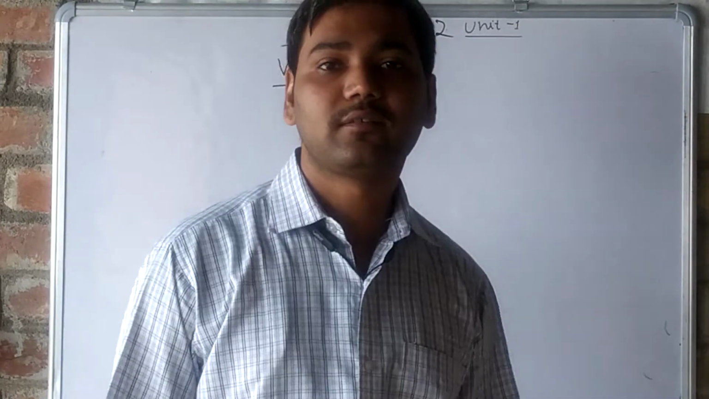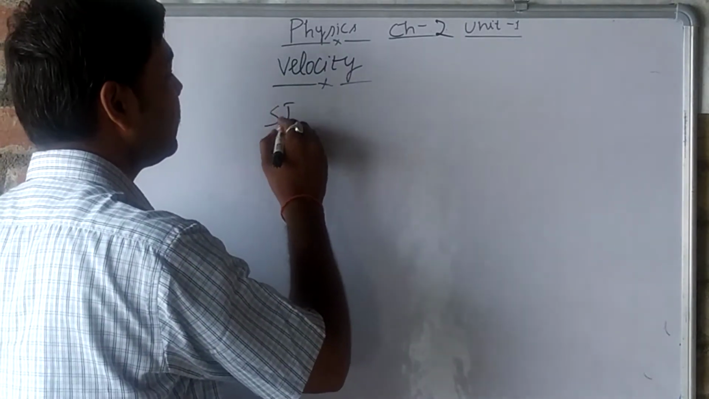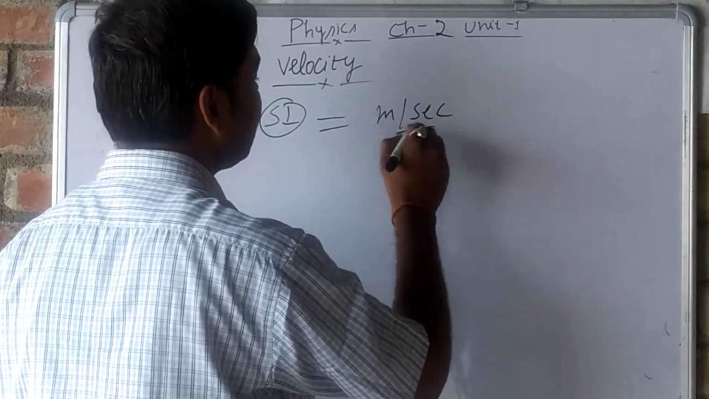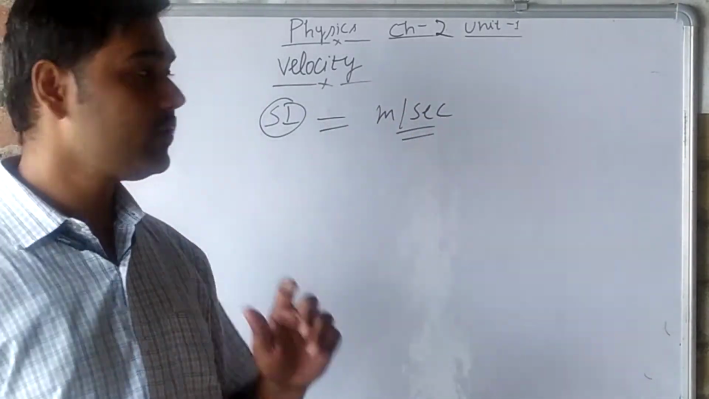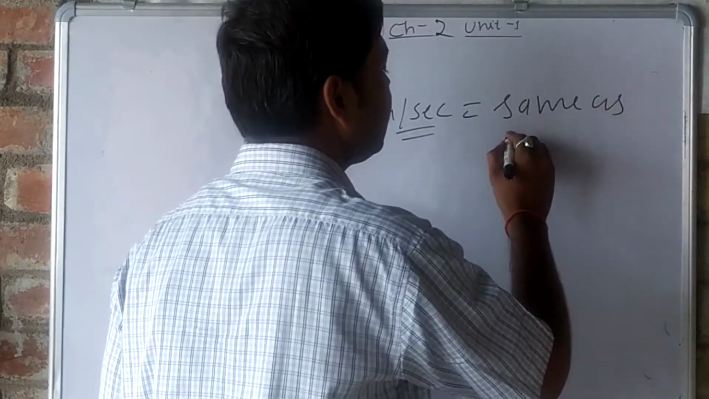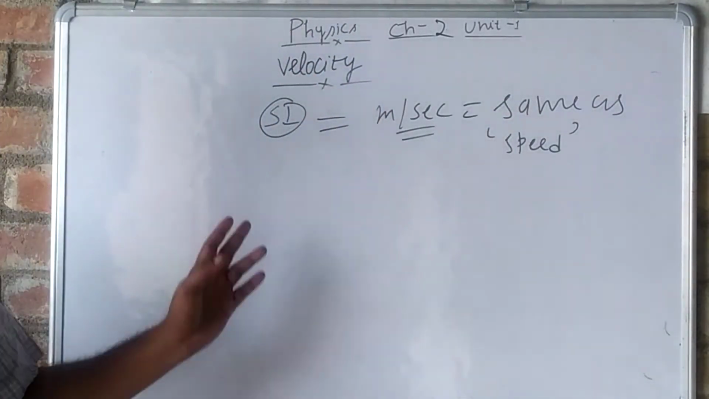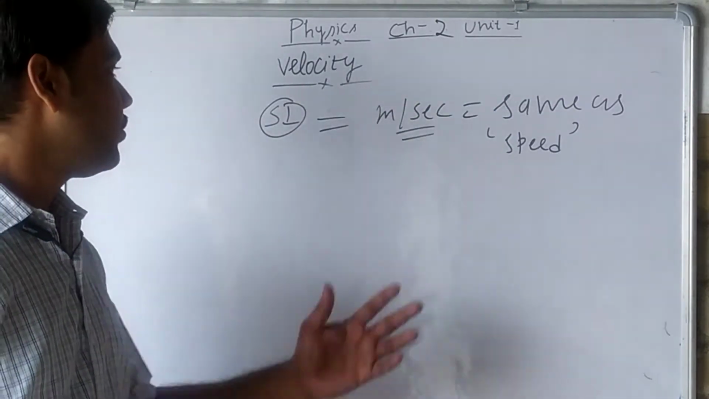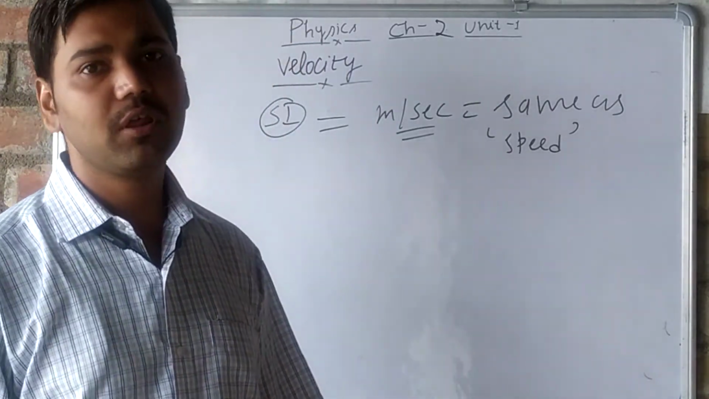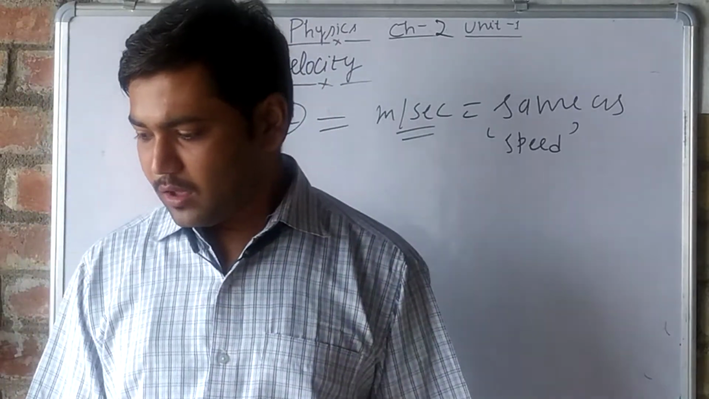Its SI unit is the same as the unit of speed, that is meter per second. Now what do we have to study? We have to study the types of velocity. It is similar to speed. Here we have to study about